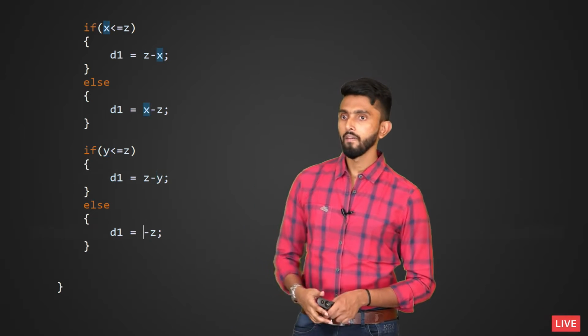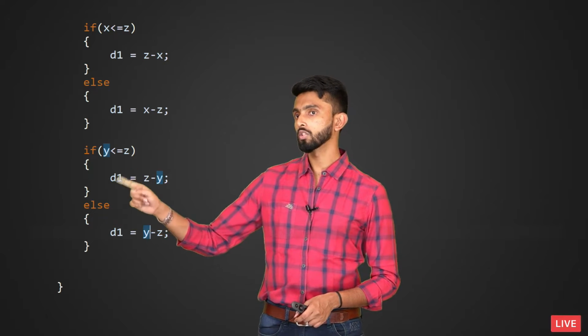Now what I will do, same thing, d2 I want. So I'll just copy this code, paste it again. All I'm going to do is make this y less than or equal to z. That is cat B's position. If so, I will do z minus y. Otherwise, I will do y minus z. That's all. And I will make this d2 because it is d2 which I am calculating.